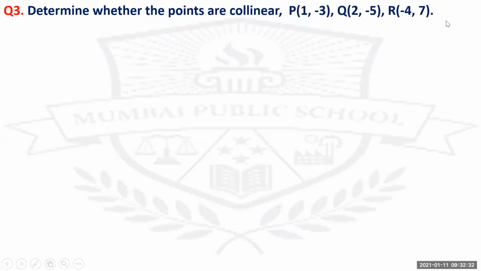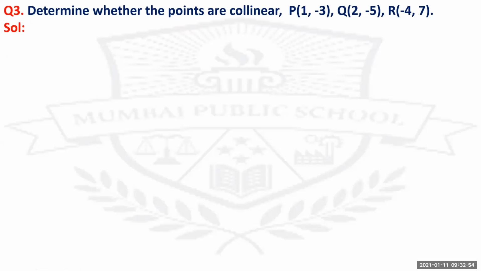Determine whether the points P (1, -3), Q (2, -5) and R (-4, 7) are collinear. You have to determine. So what is the meaning of collinear? Collinear means the points which lie on the same line.